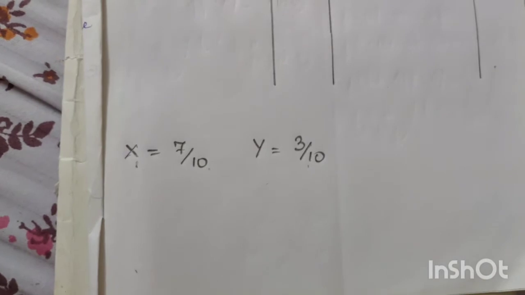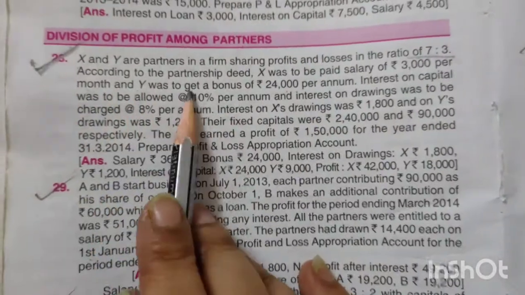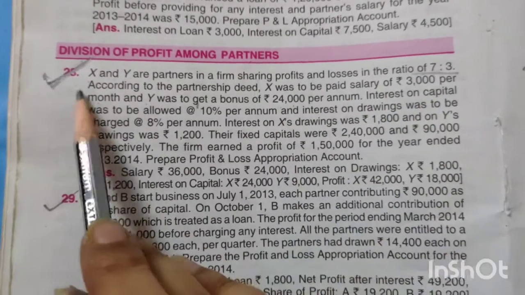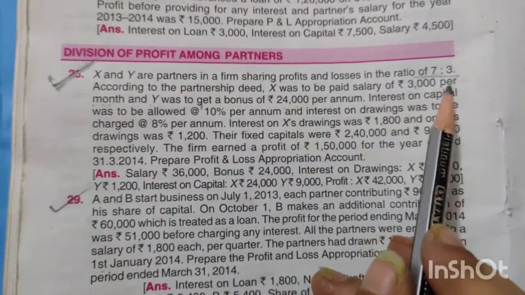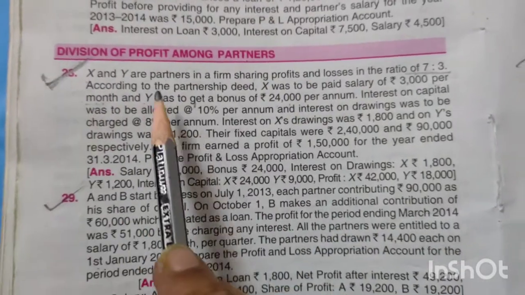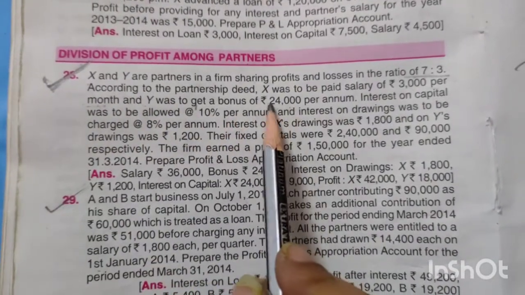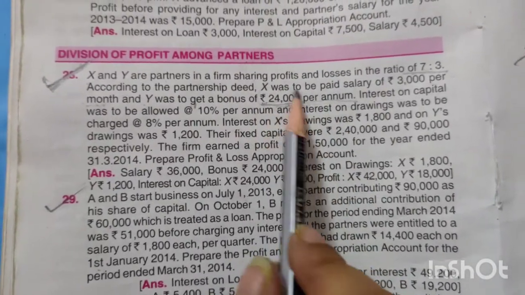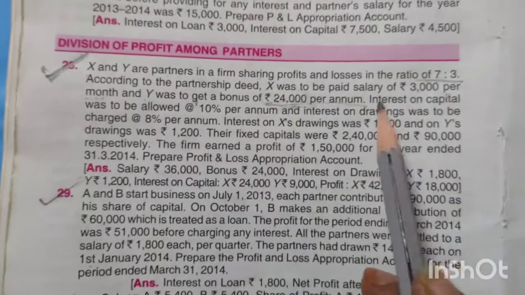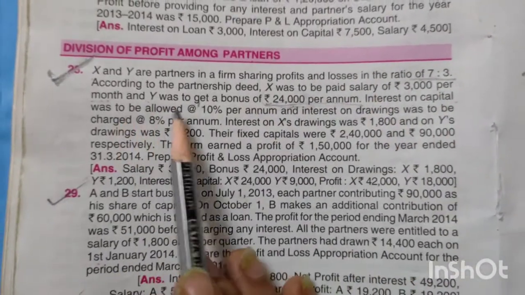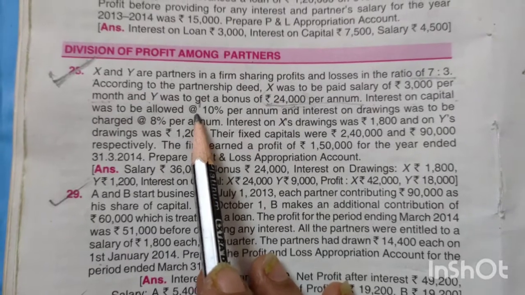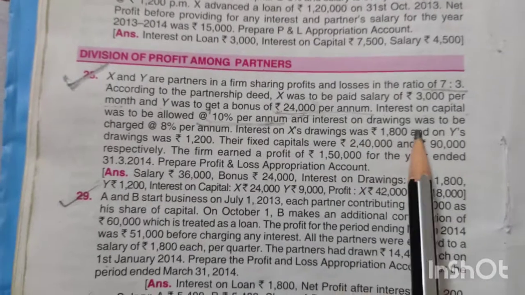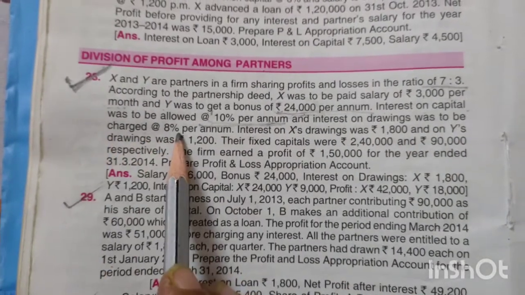Now going back to the question. According to the partnership deed, X was to be paid a salary of 3,000 per month, and Y was to get a bonus of 24,000 per annum. Per annum means yearly, he will get a bonus of 24,000. Interest on capital was to be allowed at the rate of 10% per annum. Interest on drawings was to be charged at 8% per annum.